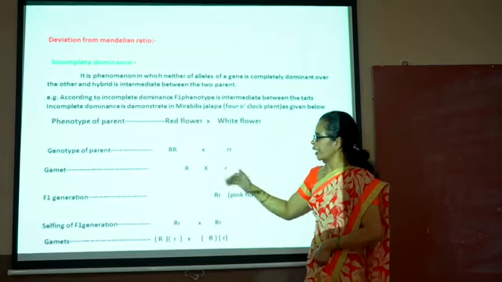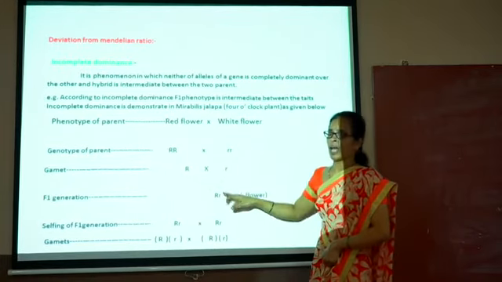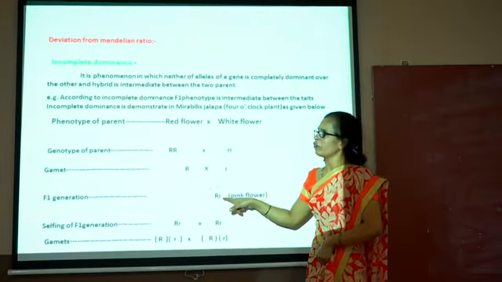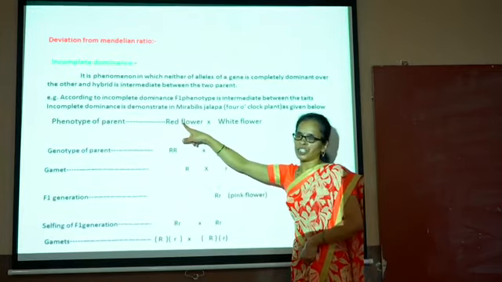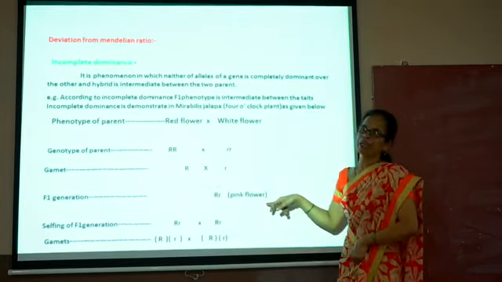Then crossing takes place and there is formation of capital R, small r. As per Mendel's law, here is capital R, small r, so we would say a red flower is formed. Okay, red. But a deviation takes place. The flower becomes a pink flower, and therefore this flower color is not dominant, but both show dominance, but in the incomplete form.